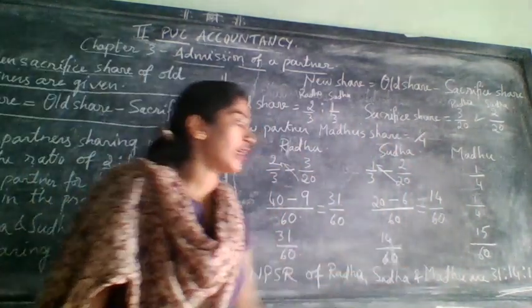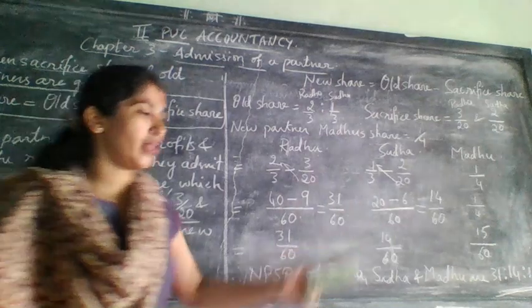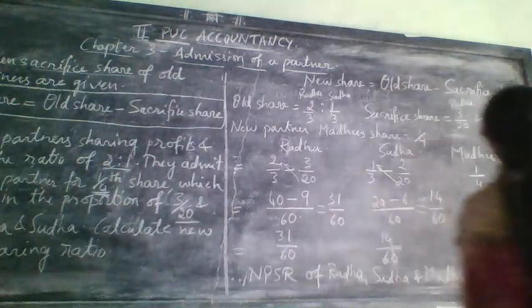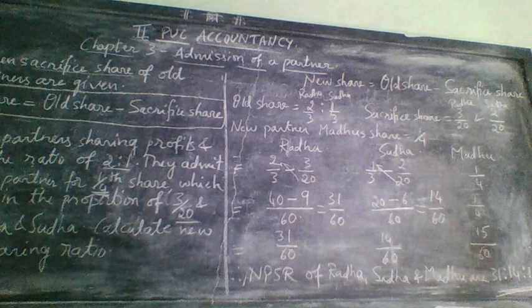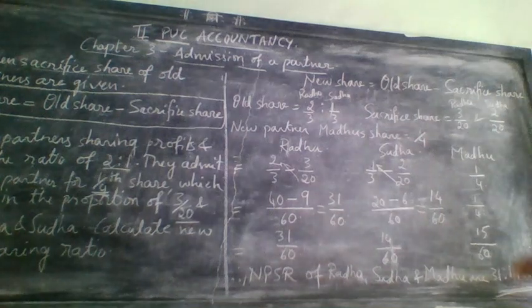Can you simplify that? Is it possible? No. Why? Because see, 31 they have given here, and one more number is 14 and one more number is 15. All the three numbers are not there in the same table. That's why we can't do simplification of this. This time the ratio is a larger number, while in other problems we will get a small number, but here it will remain as 31 is to 14 is to 15 only.